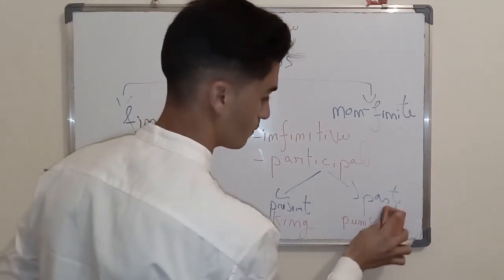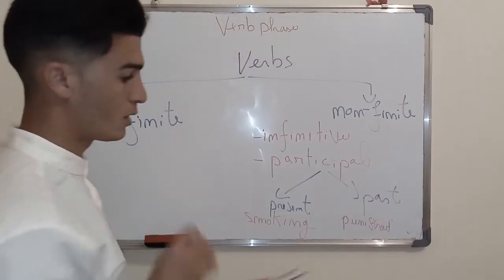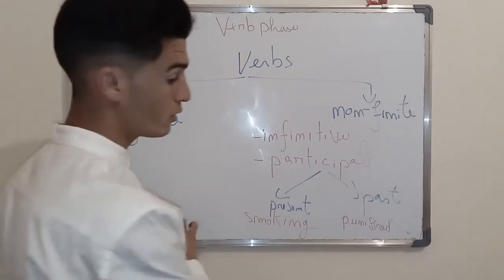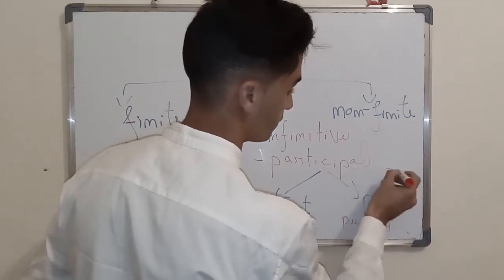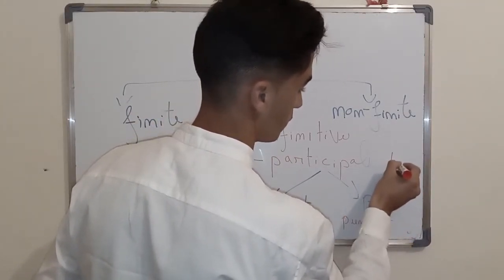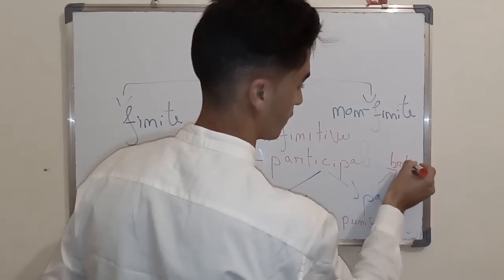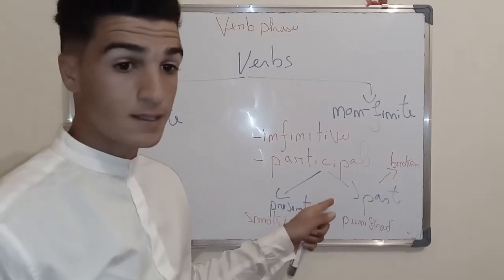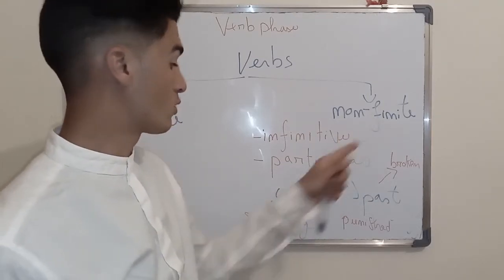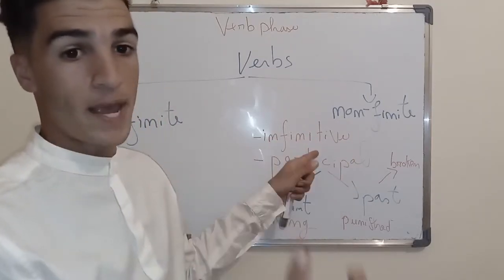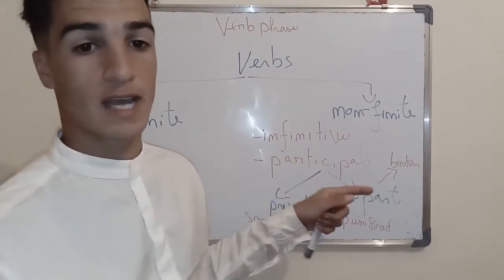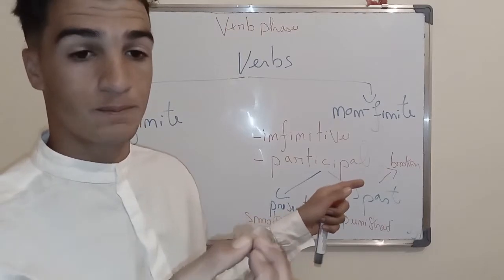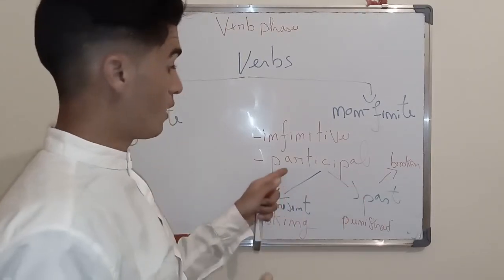Alright? So we have here punished. This is irregular. When it is irregular, we might have, for example, broken. Alright? So these are the cases in which we might find a non-finite clause, either an infinitive, bare or full. Bare when it doesn't have to, full when it has the to.